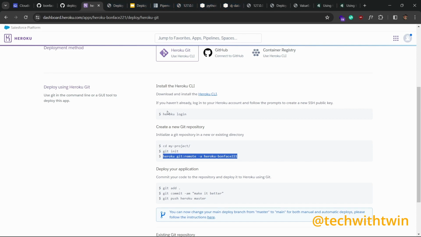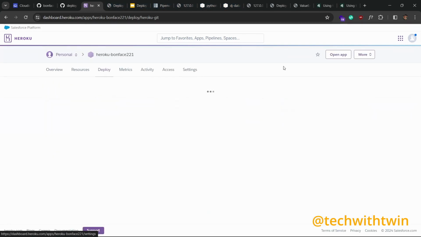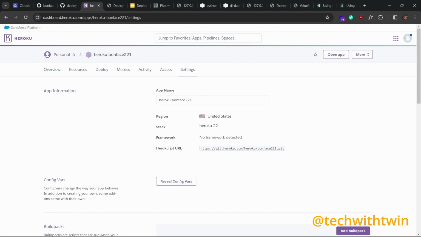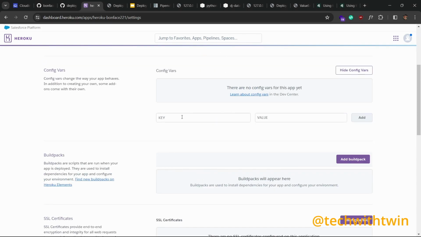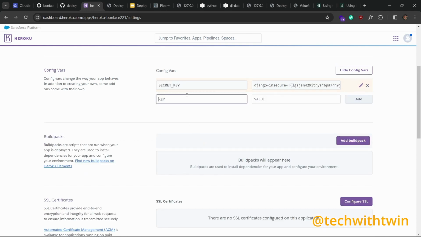So where is our application? This is our application. We go to the config. The first thing I'll add is a secret key, SECRET_KEY, which is this one. So just add a secret key that you want to use. Just use that.